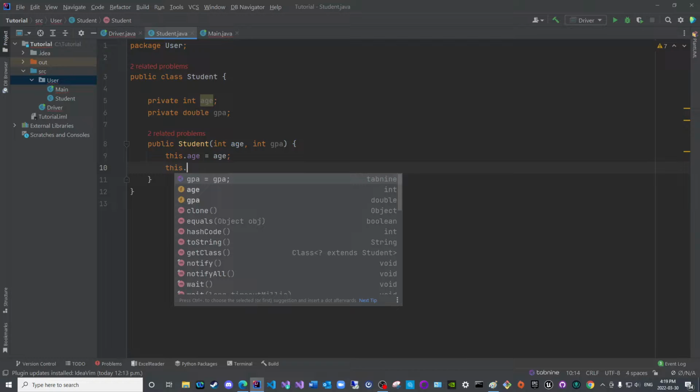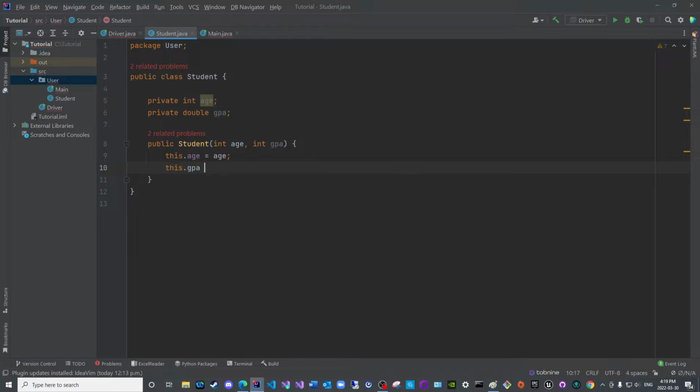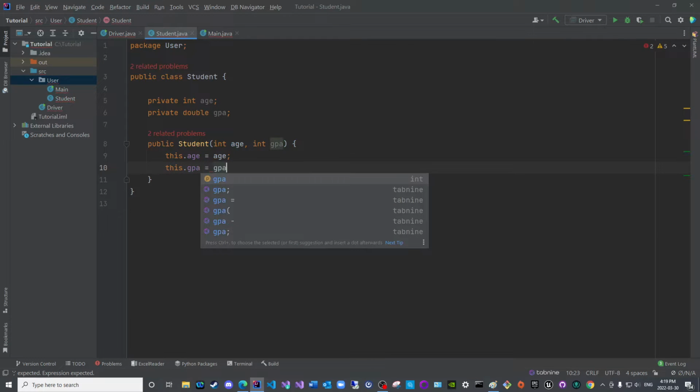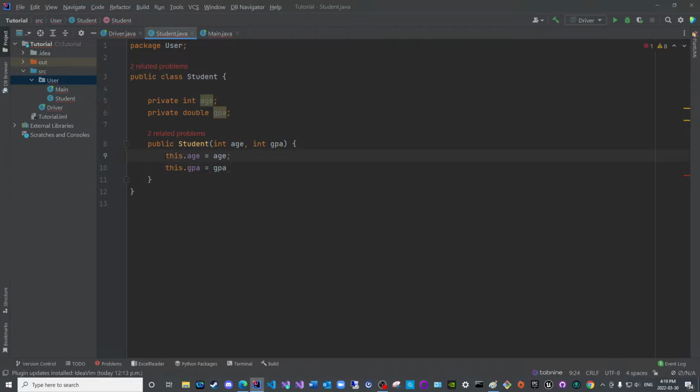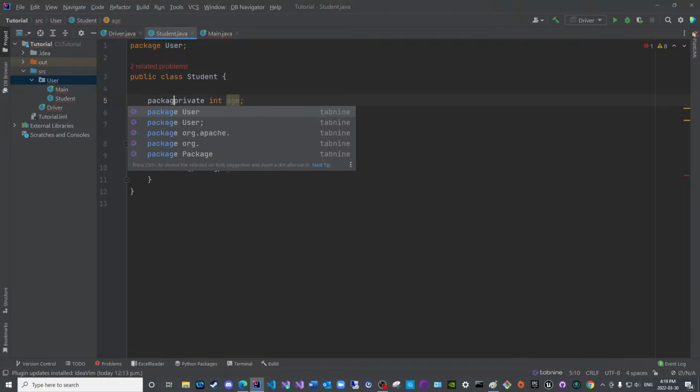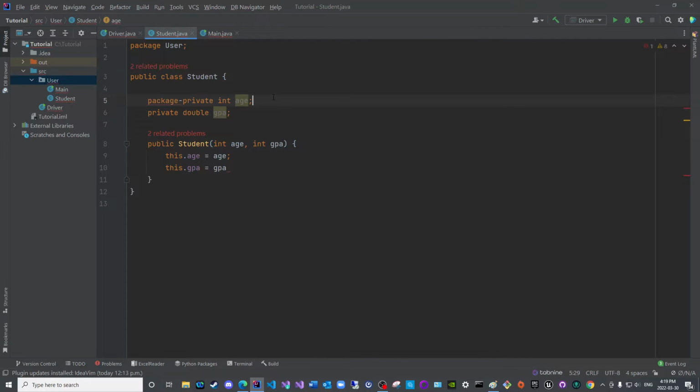This is what it means when I designate this as accessible within the same class. I can still use these instance variables using this keyword. There. And that is it with regards to this video.